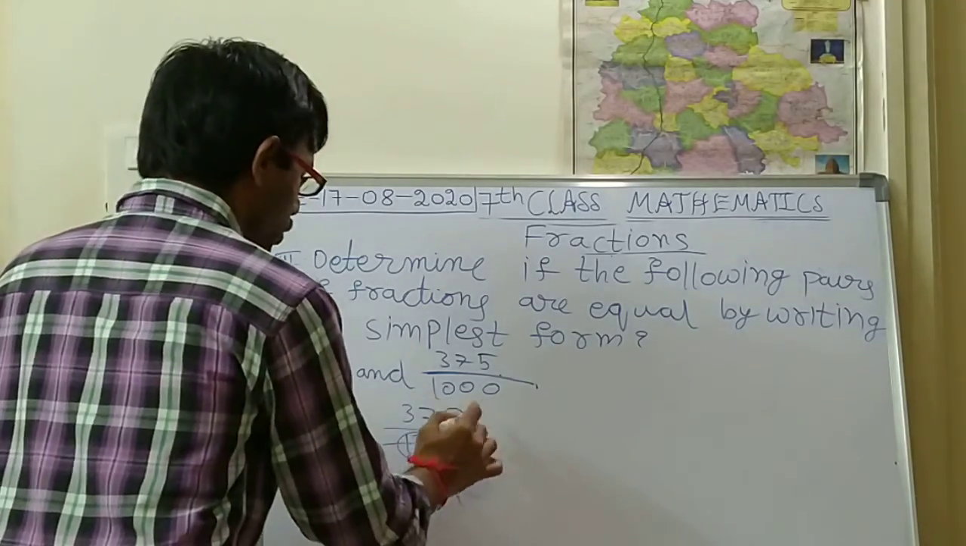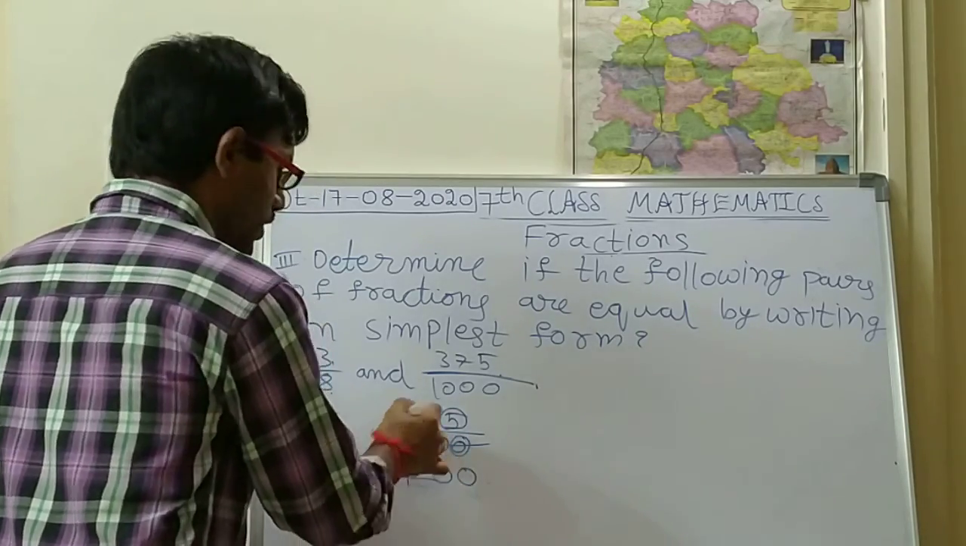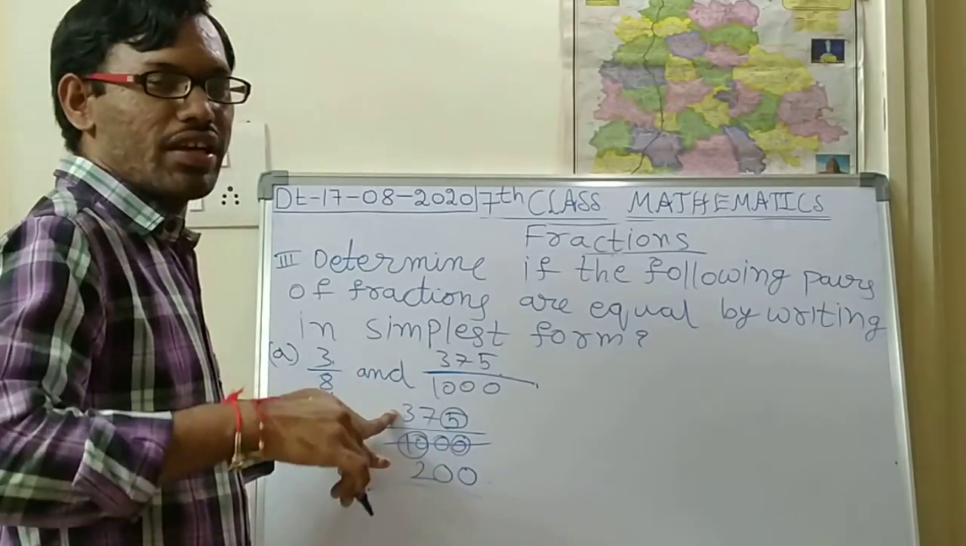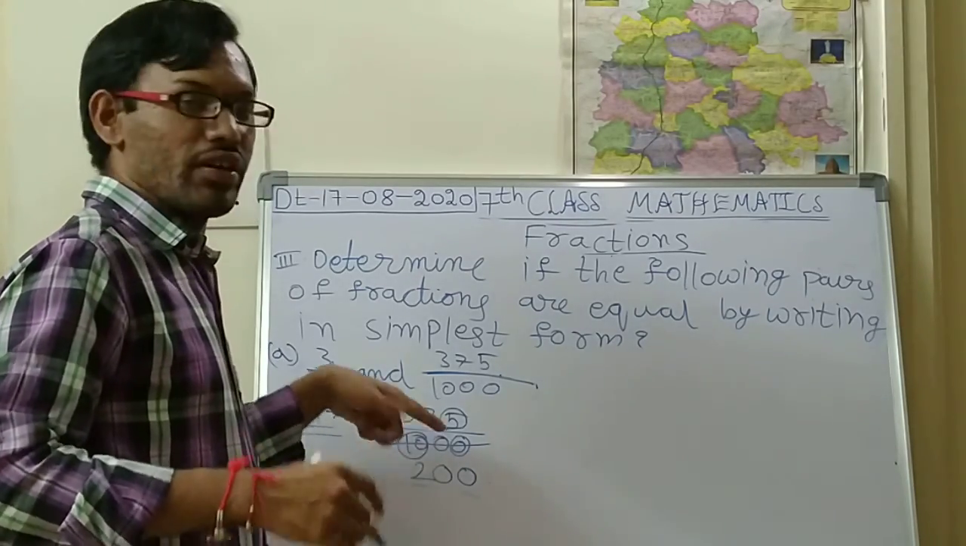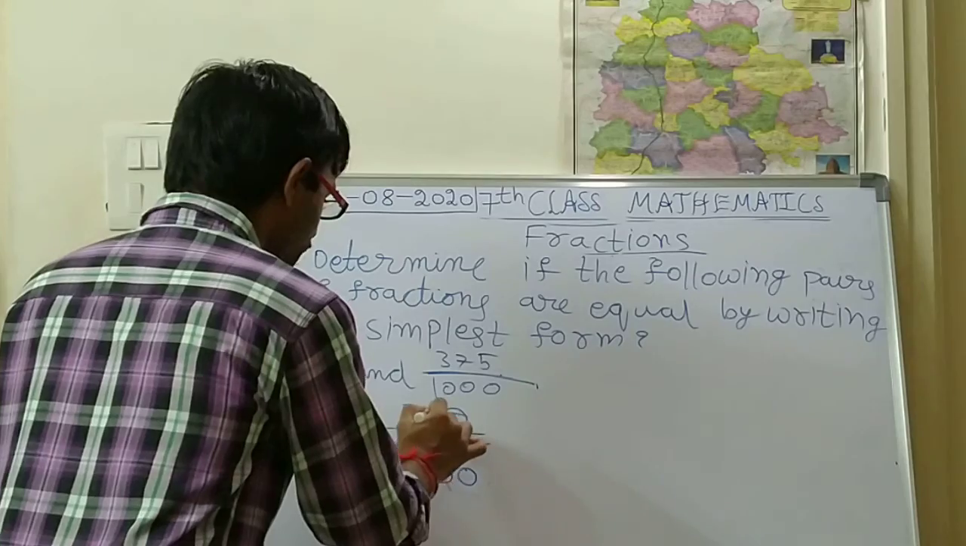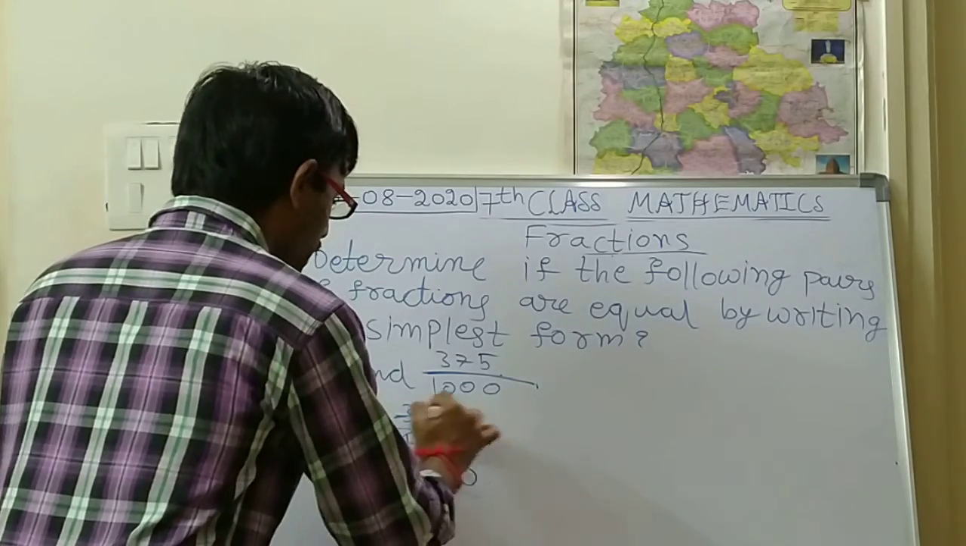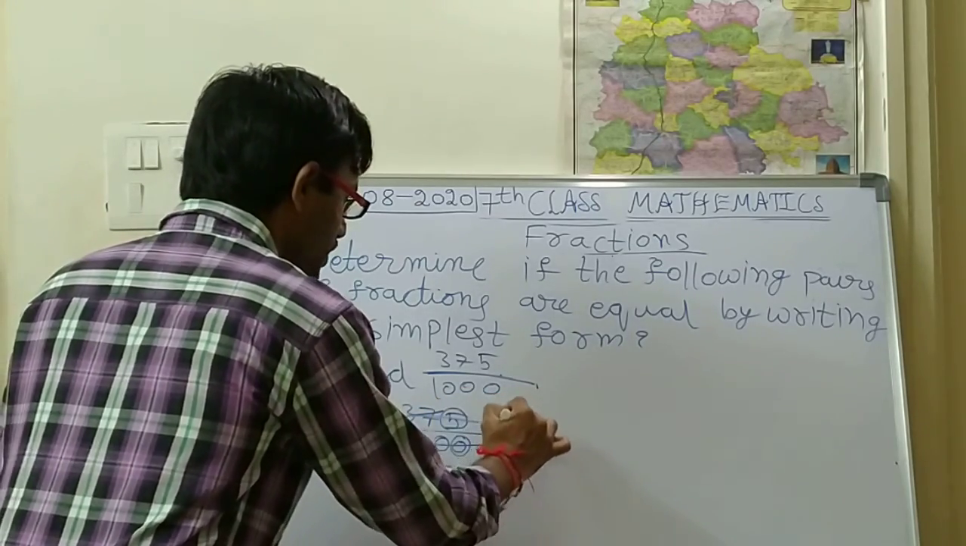Next numerator 3. 3 won't go in the 5 table. 3 is less than 5, so we have to take 2 digits. So 37. 37 means, so 375. 37 means 5 7s are 35.